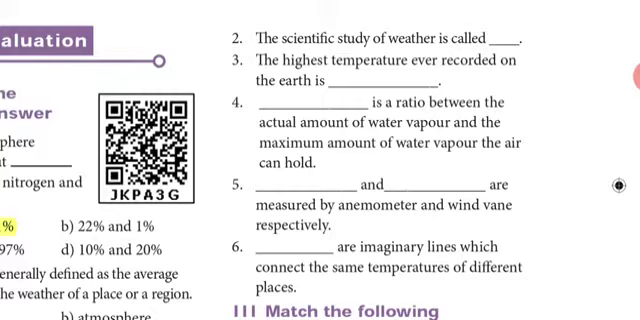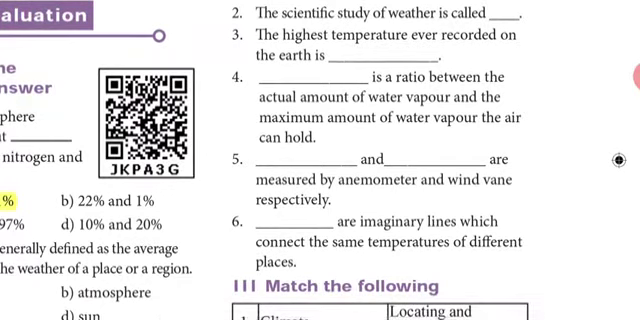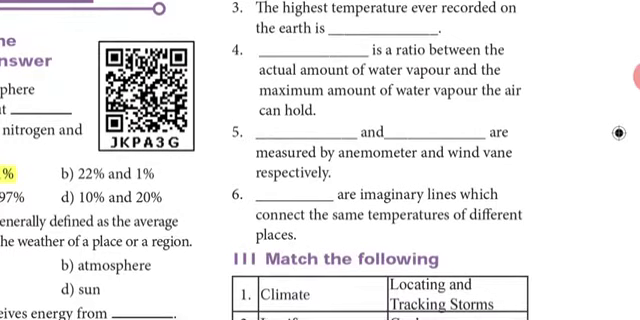Fourth one, relative humidity is the ratio between the actual amount of water vapor and the maximum amount of water vapor the air can hold. Relative, I'll spell the word: R-E-L-A-T-I-V-E. Relative humidity. H-U-M-I-D-I-T-Y. Relative humidity.